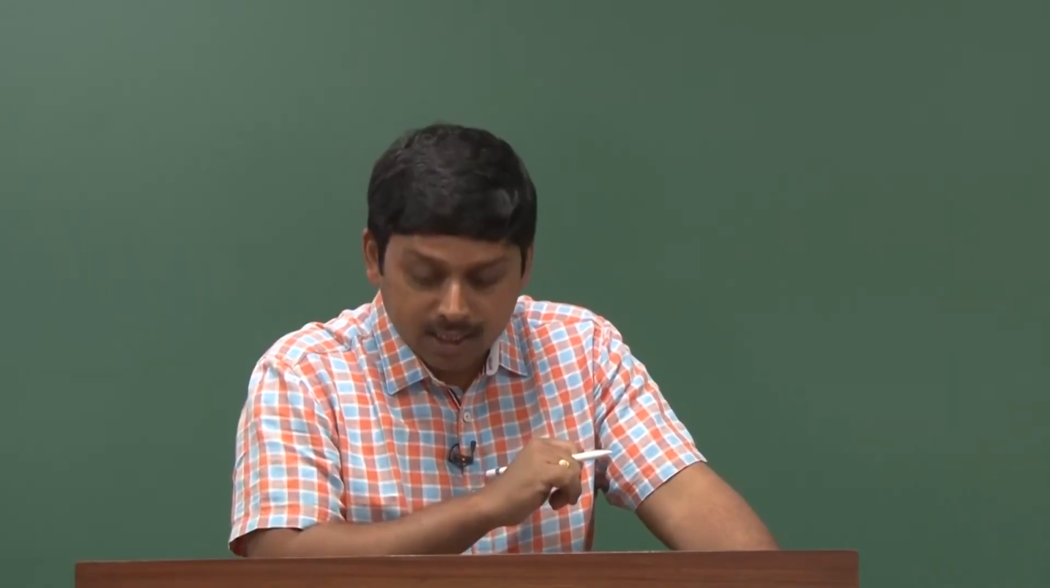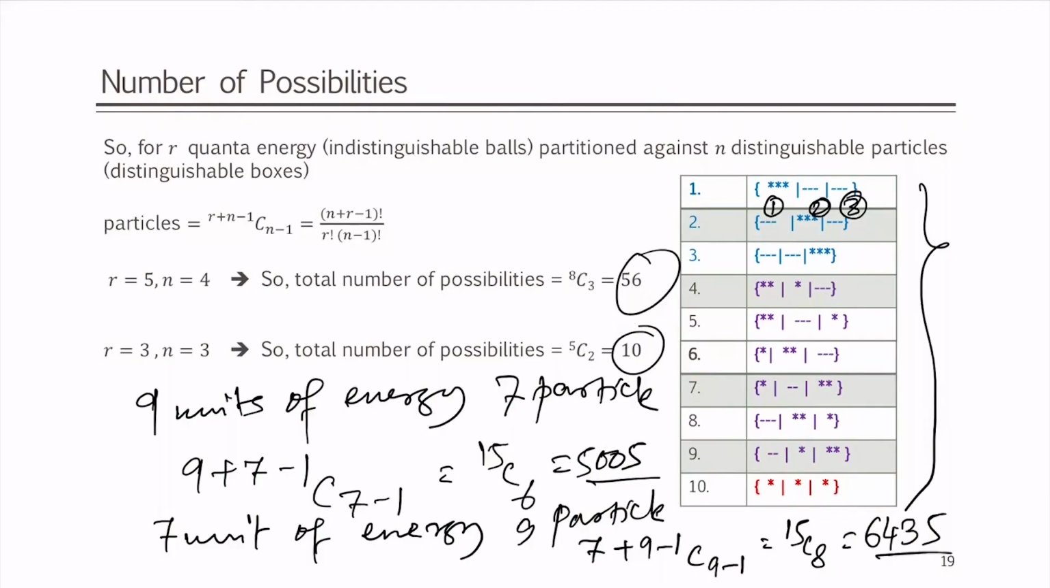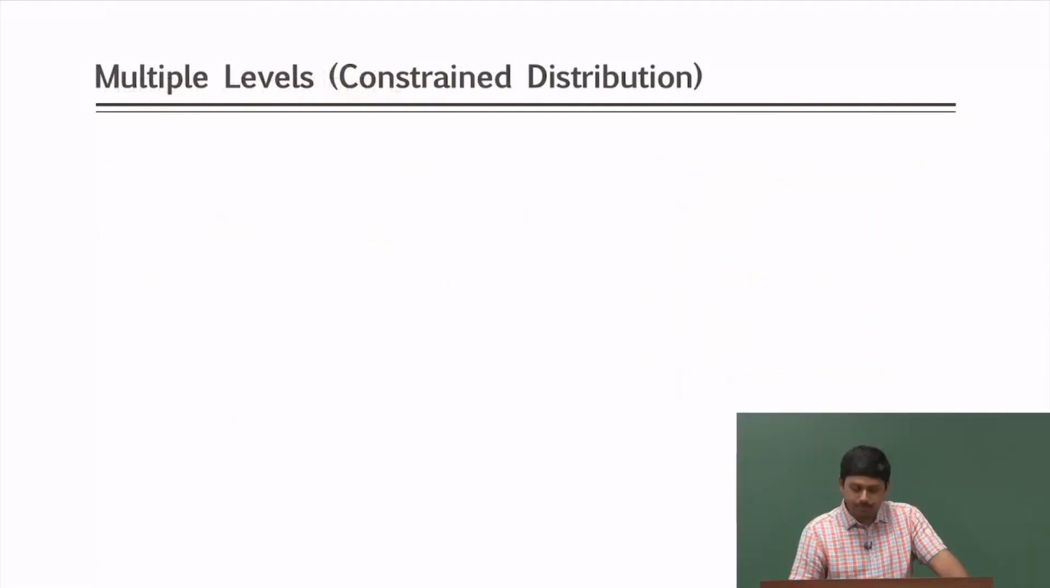You see, in one case 9 units of energy and 7 particles, in another case 7 units of energy and 9 particles. Now, energy units are indistinguishable, particles are distinguishable, that is why you are ending up with 2 different statistics. Okay. So, now this fact that r equals 5, that means 5 units of energy into 4 possibilities, giving us 56. How do we get that 56? That we are going to talk about now.